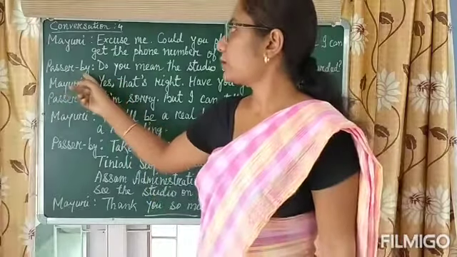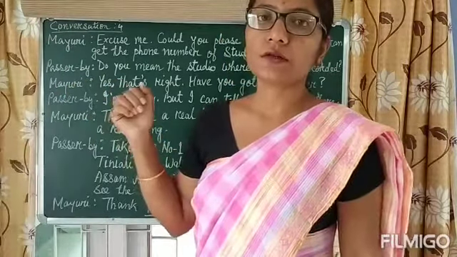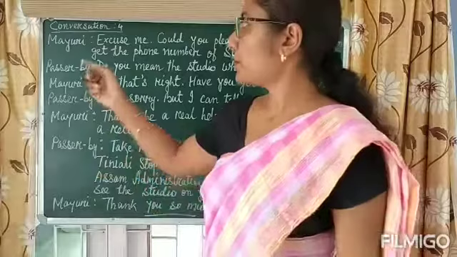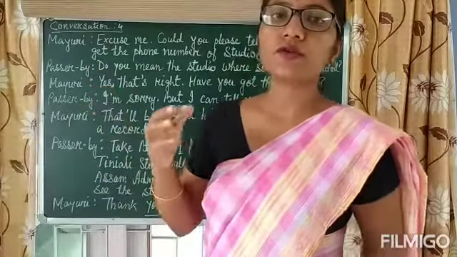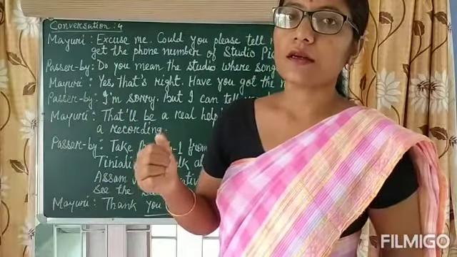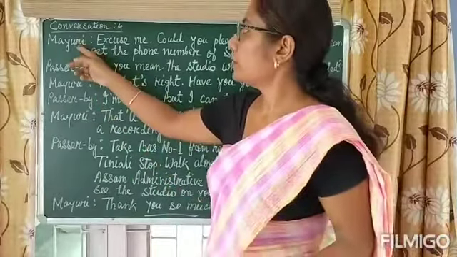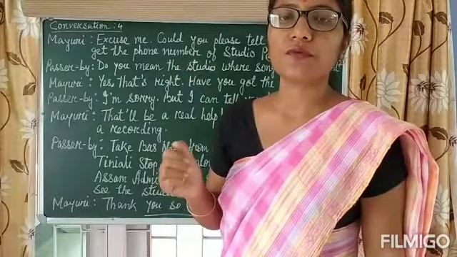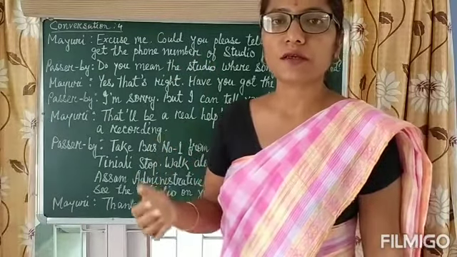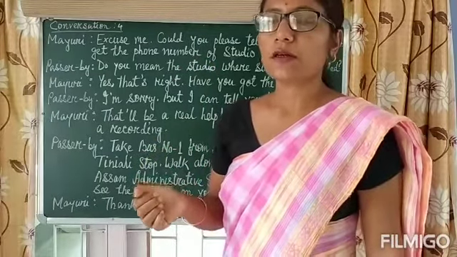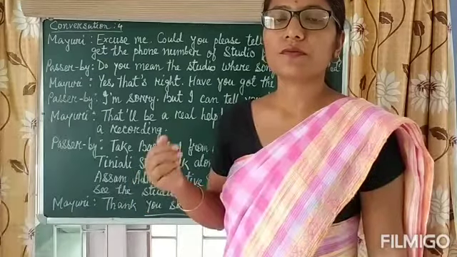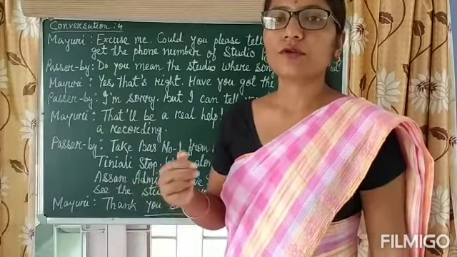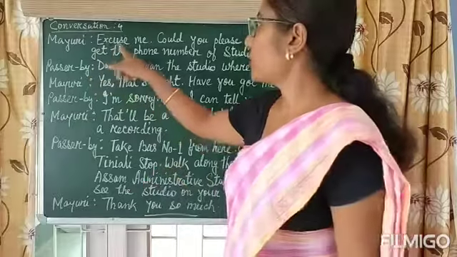Here a passerby, a person unknown to Mayuri, knows where that studio is located. First Mayuri says, excuse me. Excuse me is the phrase. First of all, to say something to any person, known or unknown, we have to say excuse me.